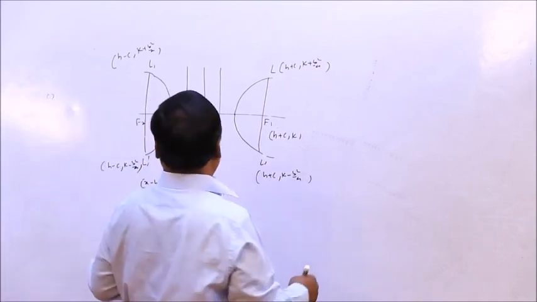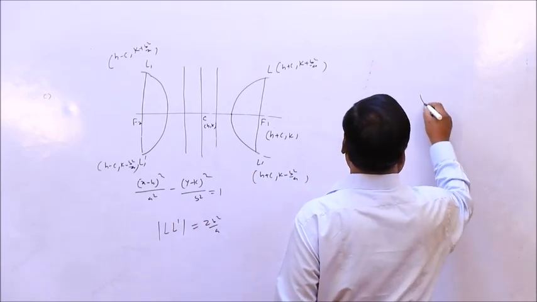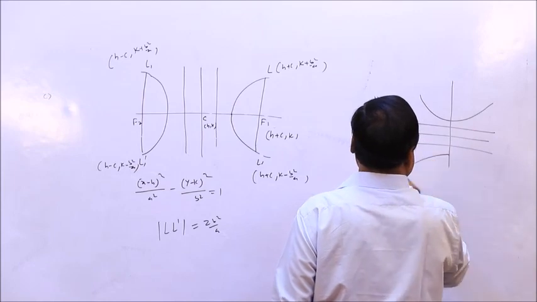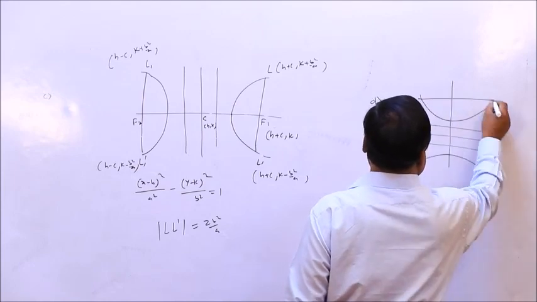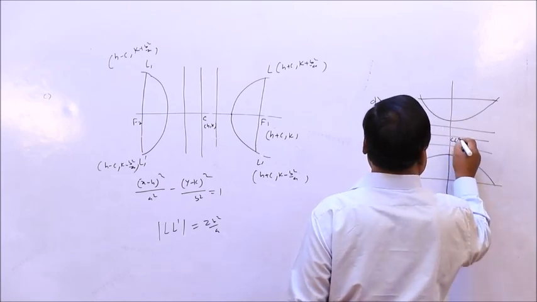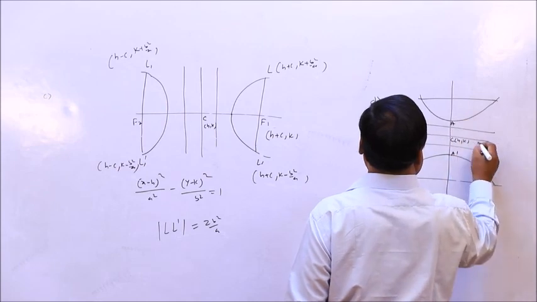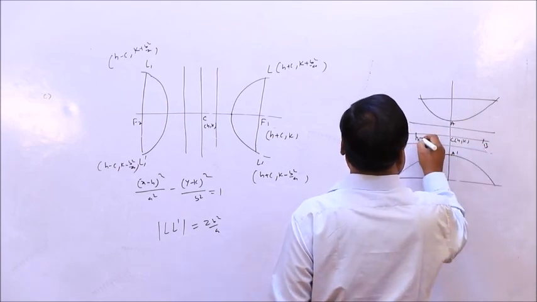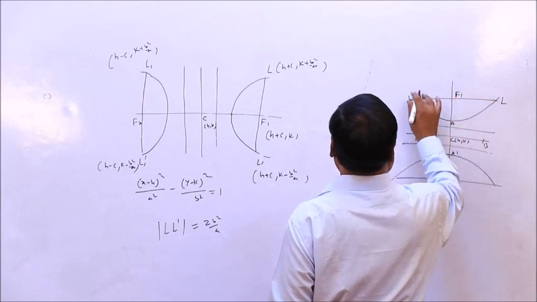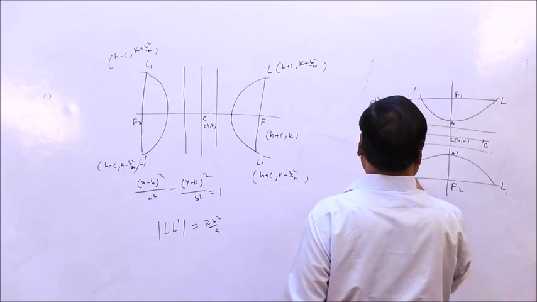You do it yourself. The last case is this one. Here the curve is like this. This is again h, k, this is A dash, again B dash, L, F1, L dash, L1, F2, L1 dash.